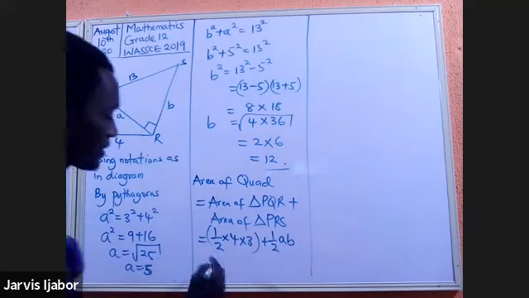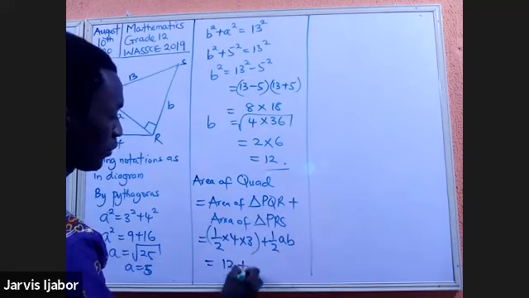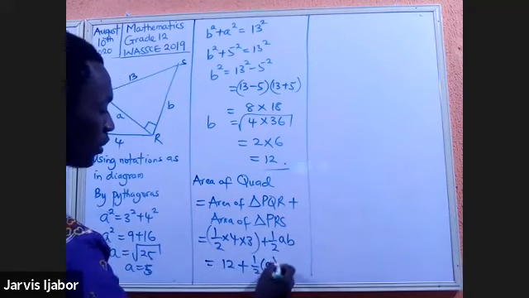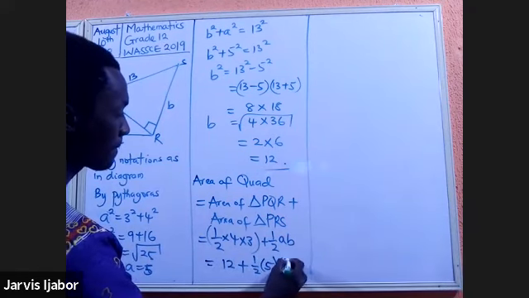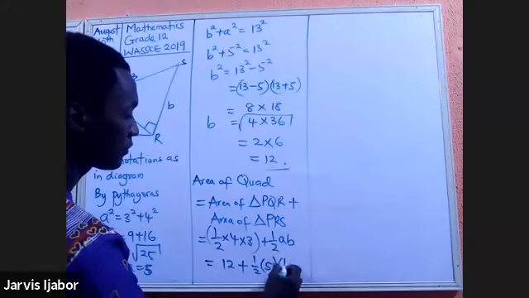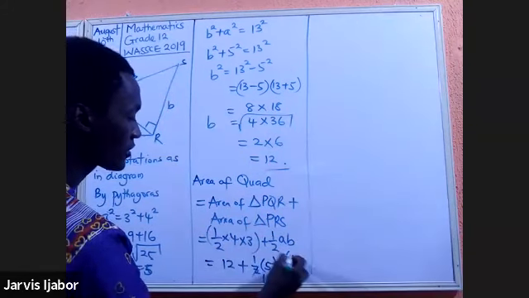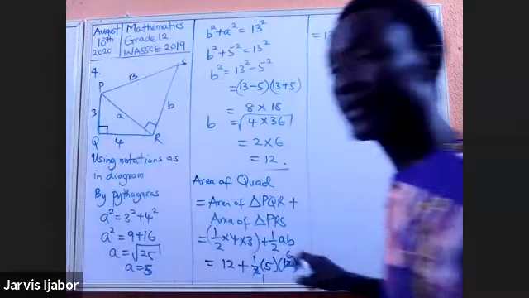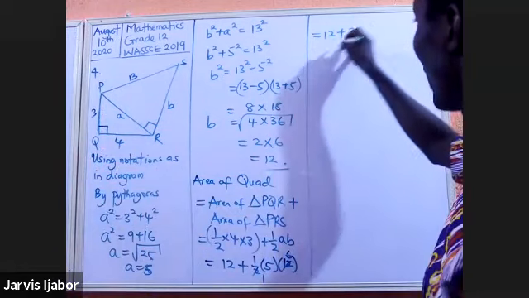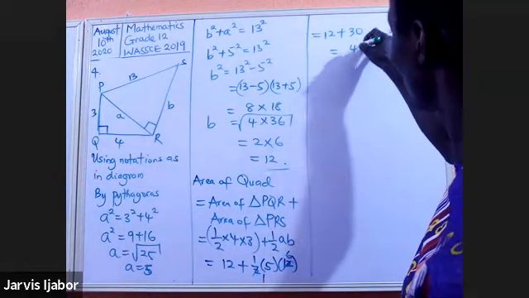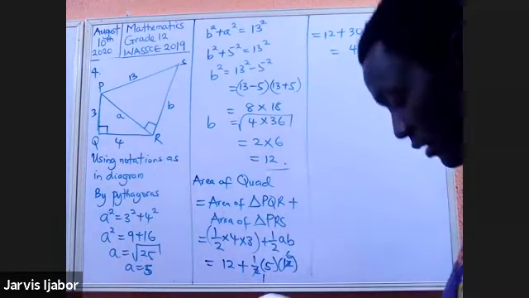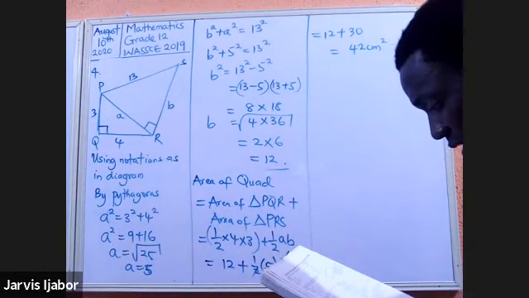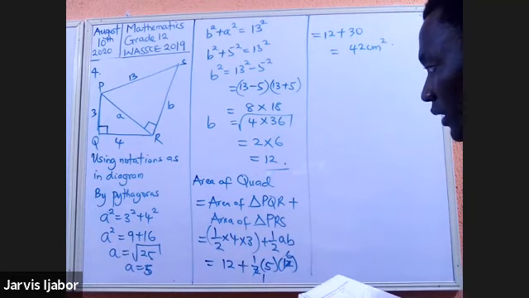All right, so with that said, this will become 12 plus half of what? What is A? A is 5. What is B? B is 12. So this will now be giving me 12 plus 30. And as such, my area will become 42 centimeters squared. So the answer is 42 centimeters squared. Did I miss something here?